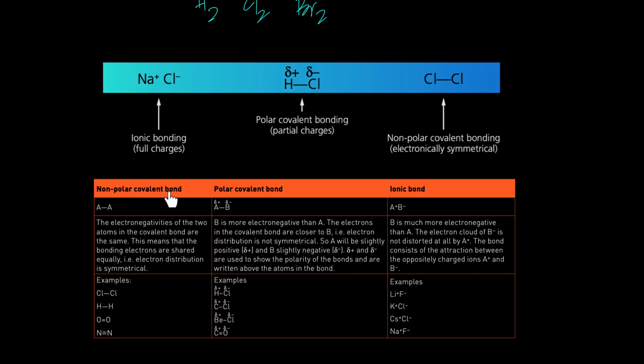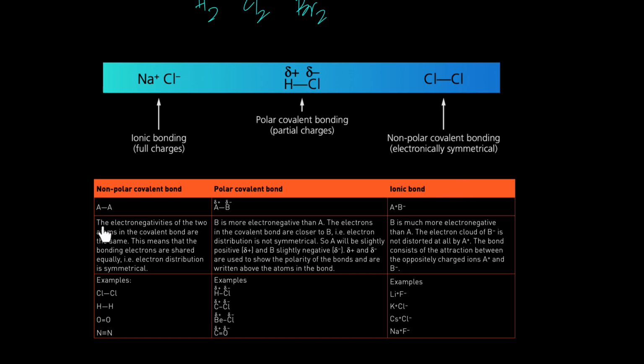See, non-polar covalent bond is called purely covalent. Polar covalent, purely covalent. Non-polar, there's no separation of charge. So pure or not pure: purely covalent is just the term used for it. Then polar covalent bond, and then ionic bond.